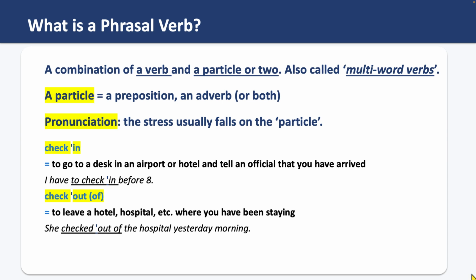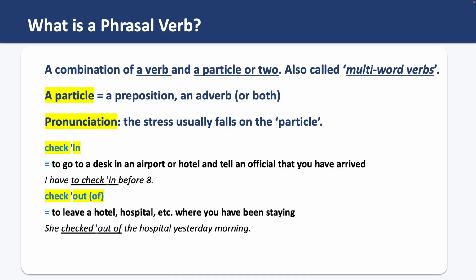Sometimes we can change the particle to make the opposite meaning, but notice that this is not always possible. The opposite of check in is check out, or check out of a place. Check out of means to leave a place, to leave a hotel, hospital, etc., where you have been staying. For example, she checked out of the hospital yesterday morning.